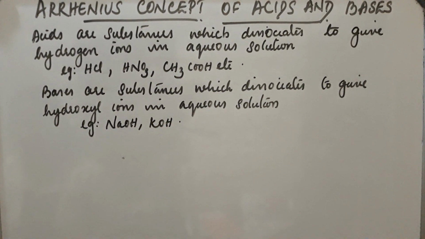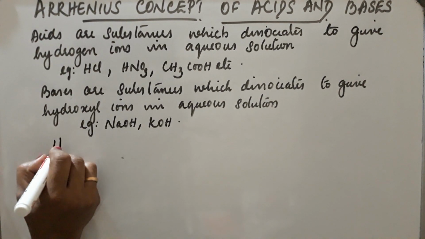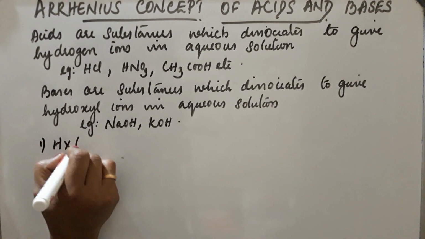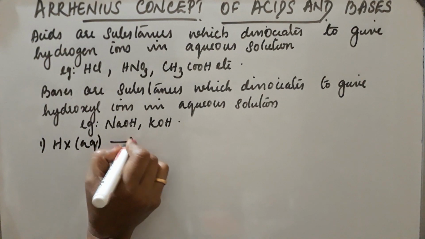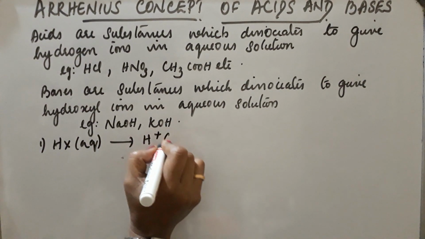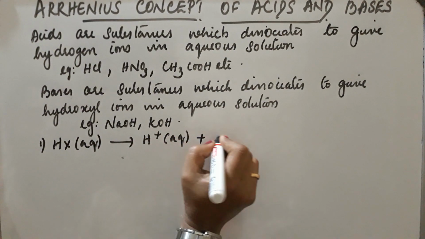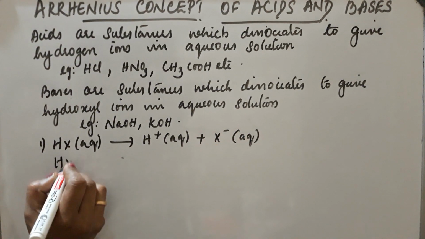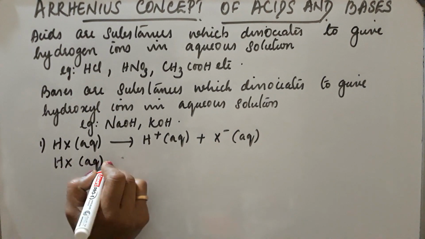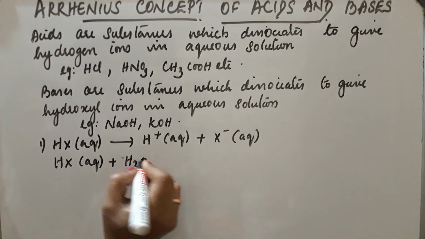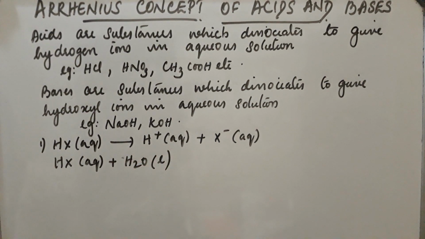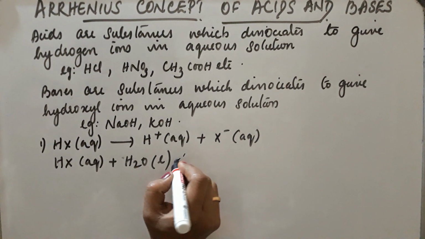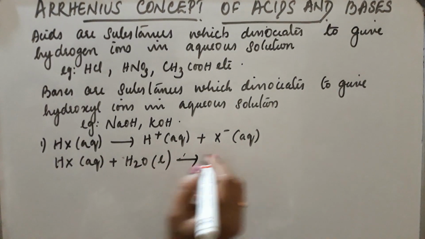Okay. Now, see, the reaction is taking place like this. HX dissociates to H plus and X minus. So, H plus with water, what happens? H3O plus, the hydronium ion, is obtained, that is, H2O accepts one H plus ion from HX.